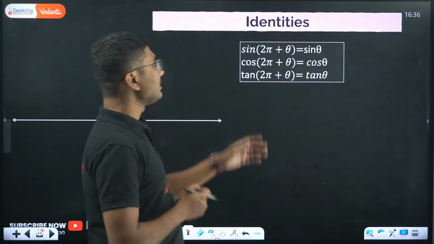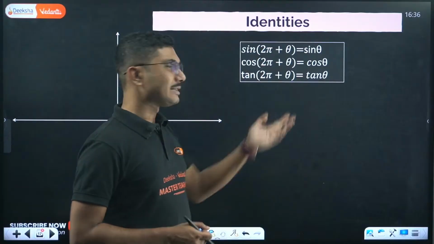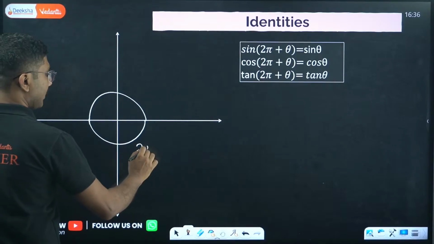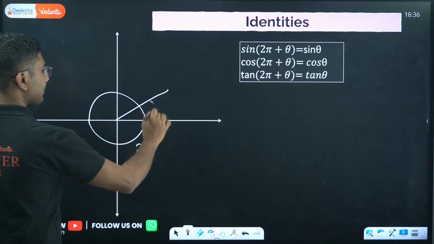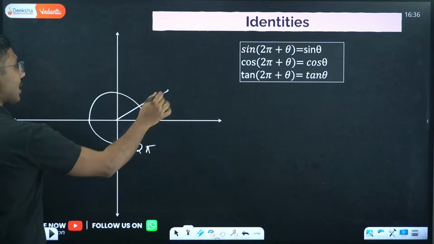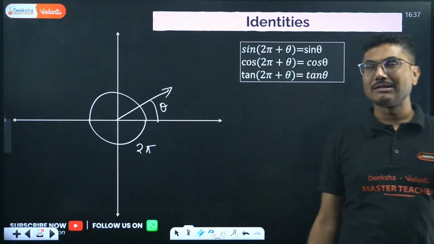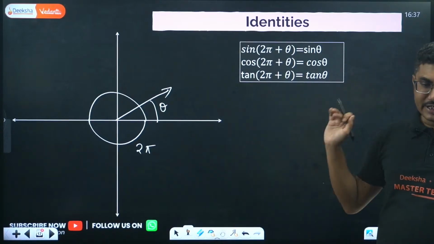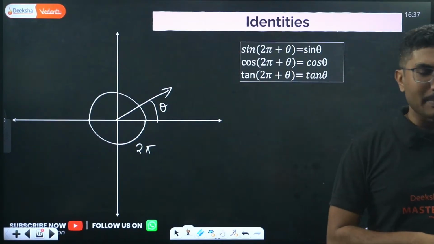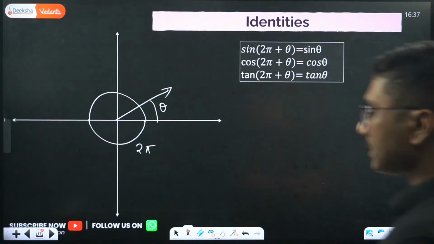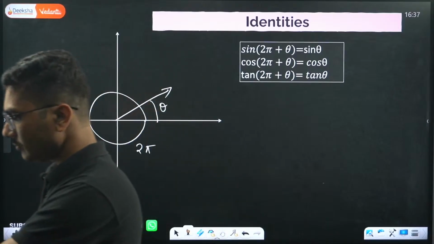Again, a few more identities. Sin of 2 pi plus theta. 2 pi means this is pi, this is 2 pi, so this total angle is 2 pi. So 2 pi plus theta means basically this. If you have an angle, say 30 degrees, and you add 360 degrees to that angle, it does not change anything. So sin of 2 pi plus theta is sin theta. Similarly, cos of 2 pi plus theta is cos theta, and tan of 2 pi plus theta is tan theta.